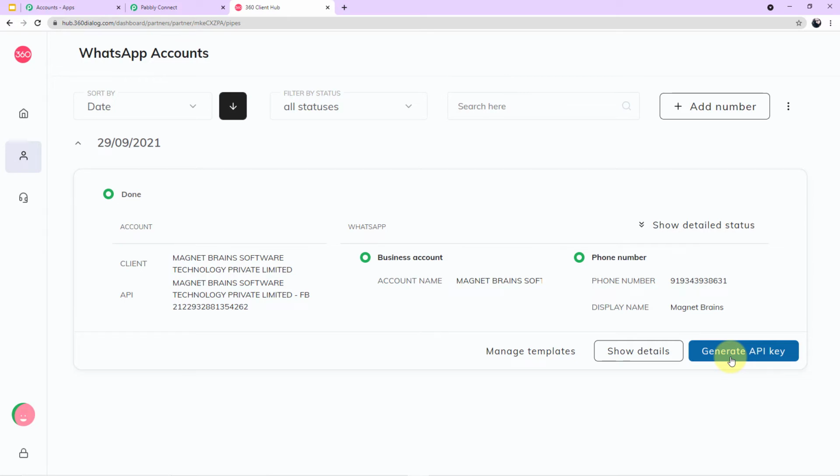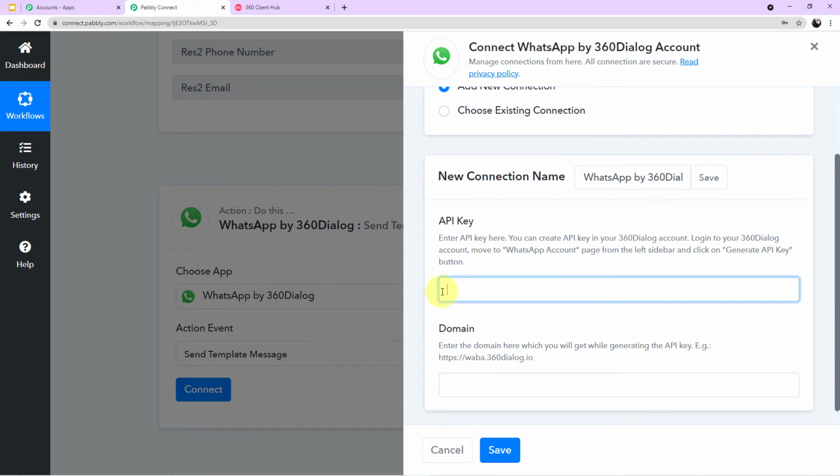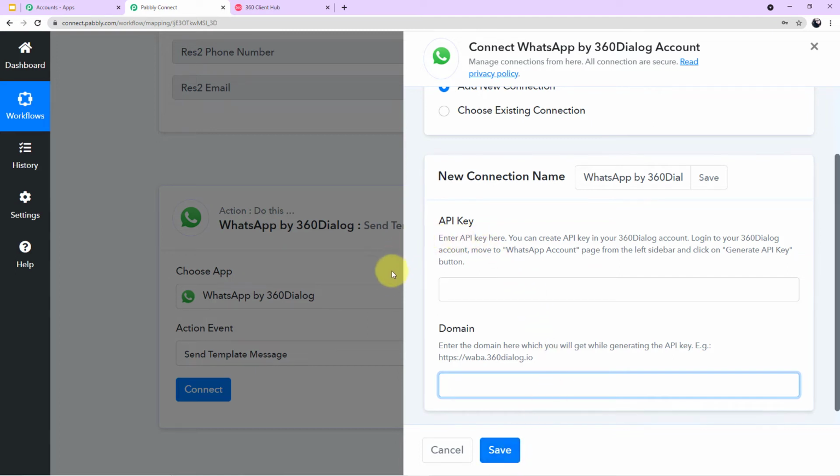Now this process is a one-time process. You don't have to do it again and again. You just have to click here once. You will generate your API key and the domain, of course. You will copy the API key and the domain, go back to your Pabbly Connect account, and paste it here accordingly, the API key and the domain. Now you will click on save and you will be successfully authorized back to your workflow.